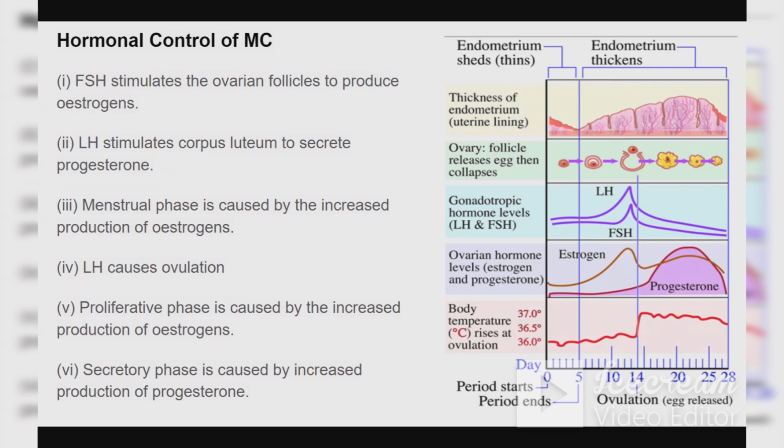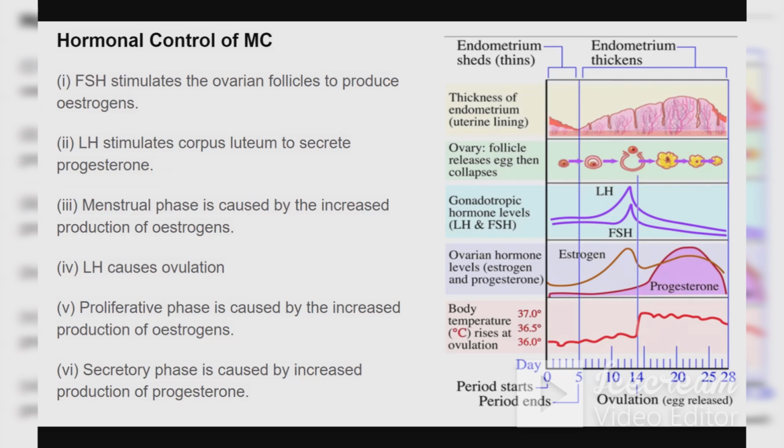Once the follicles are matured, the Graafian follicle is released, and now the corpus luteum is being formed. This is with the help of progesterone. At that point of time, progesterone is going to increase. Okay, so this is how the various hormones will work.